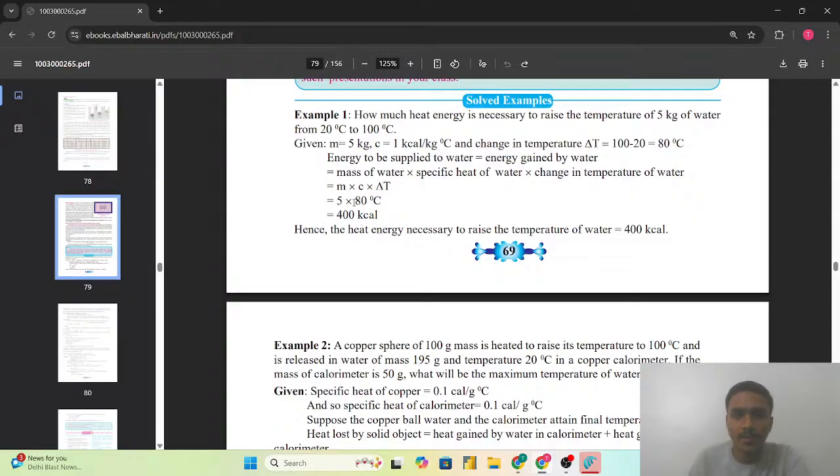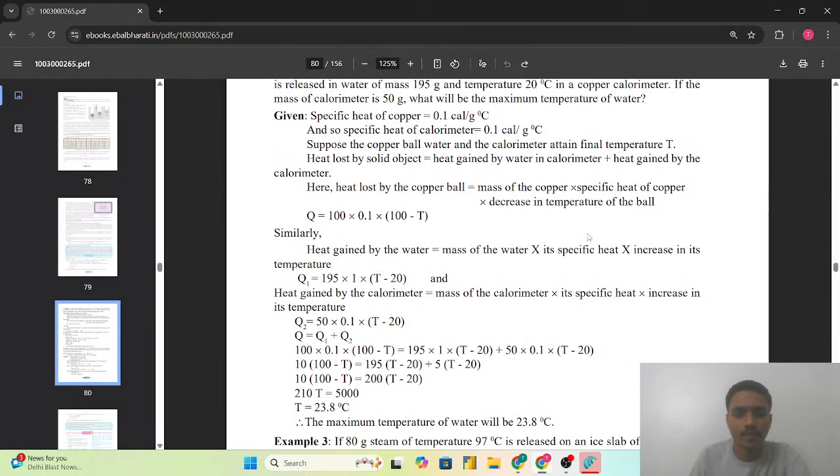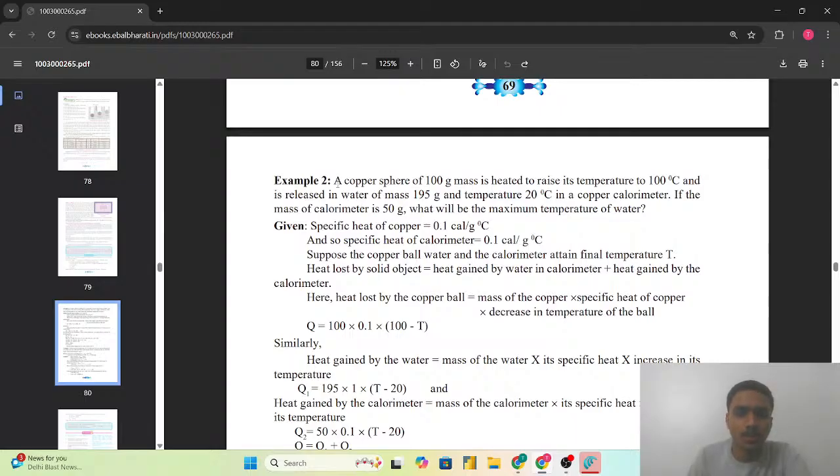So delta T is required. How will delta T come? T2, that is the final temperature, minus the initial temperature: 100 minus 20 is 80 degrees Celsius, which is delta T. And after putting delta T in the formula, we get 400 kilocalorie as the amount of heat required. So numerical 1 is done. And what is in example 2?